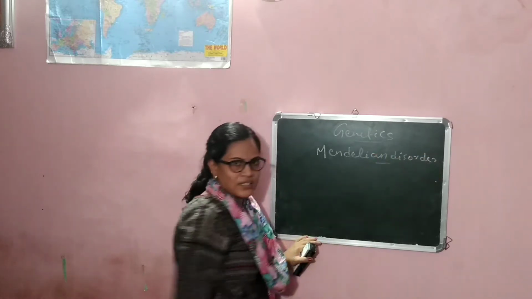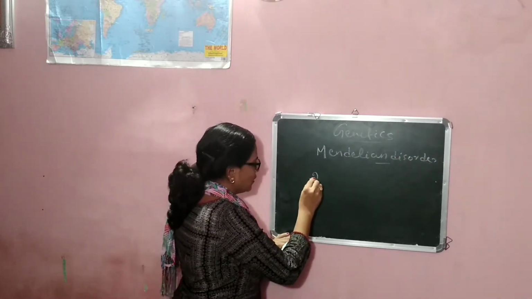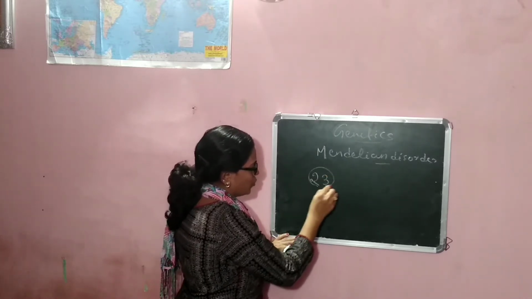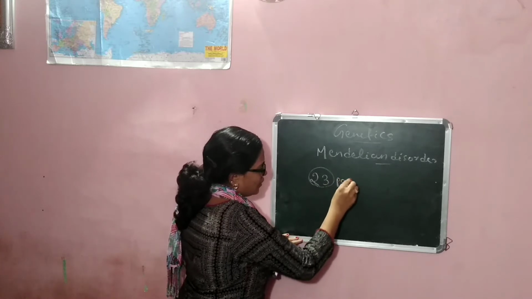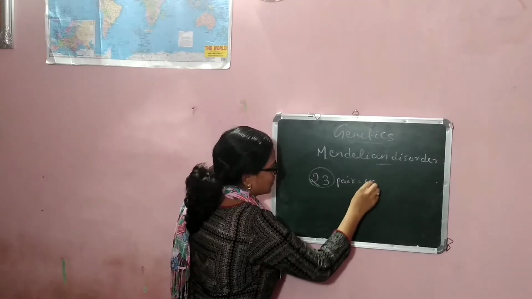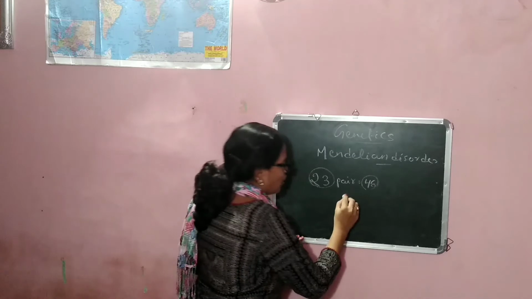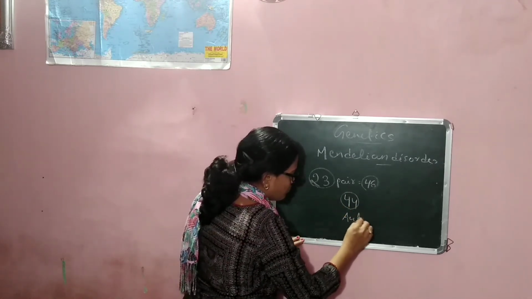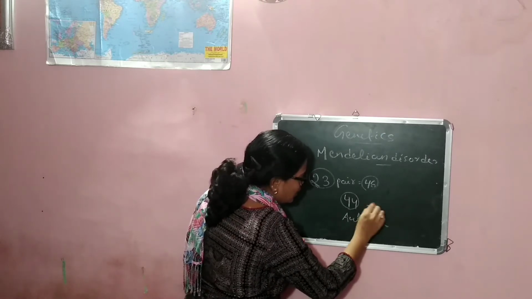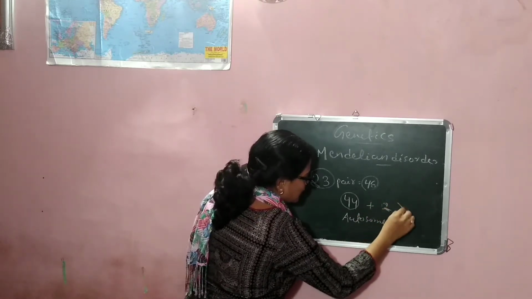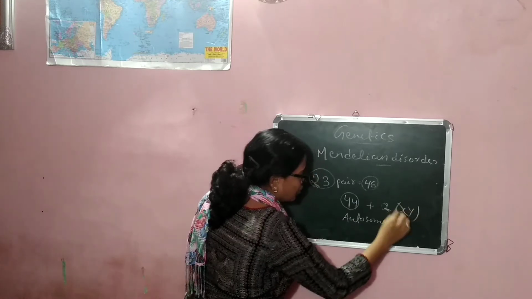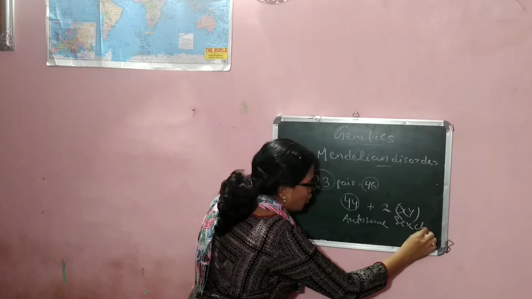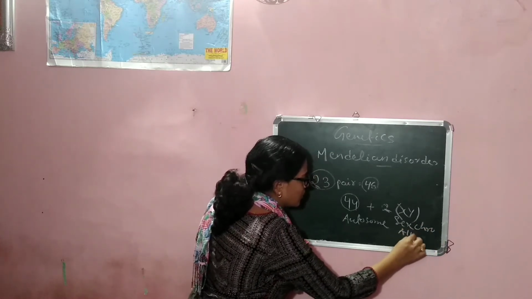In the previous class we discussed there are two types of chromosome. Out of them, 23 pairs, that is 46 chromosomes. Out of 46, 44 are known as autosomes, and the remaining two chromosomes, that is X and Y, are known as your sex chromosomes or allosomes.